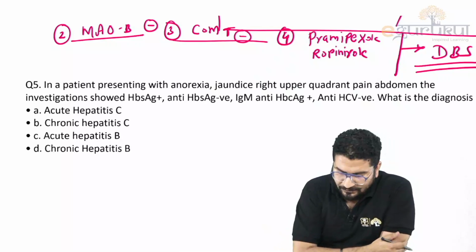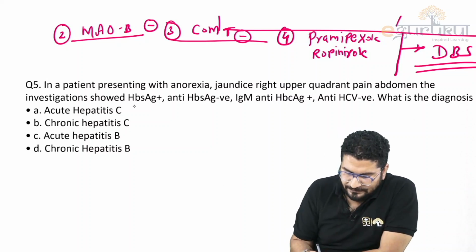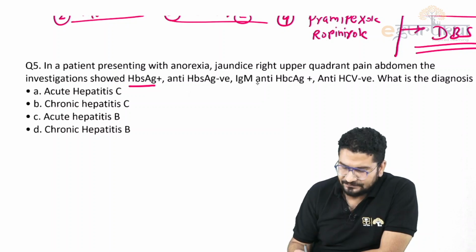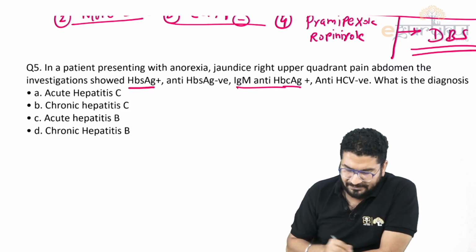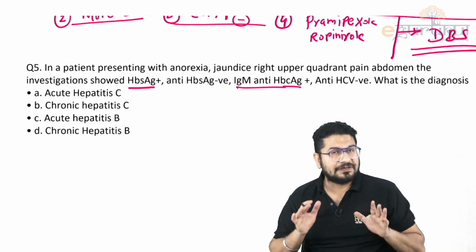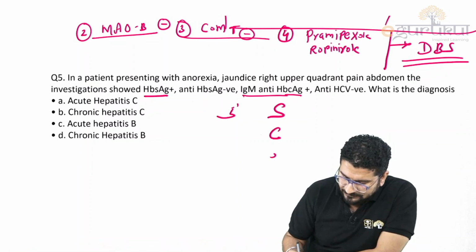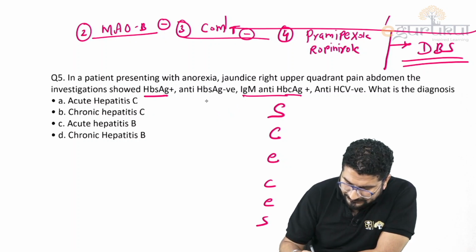Okay, then we have a question on hepatitis. A patient presents with anorexia, jaundice, right upper quadrant pain. Investigation shows HBs antigen positive. Okay, so let us see this. Anti-HBs antibody negative. IgM is positive. So I am highlighting those things which are positive. Remember, for these questions, if you see my videos, you don't even have to see the options. I told you the mnemonic SCECES. So what is the meaning of this SCECES?